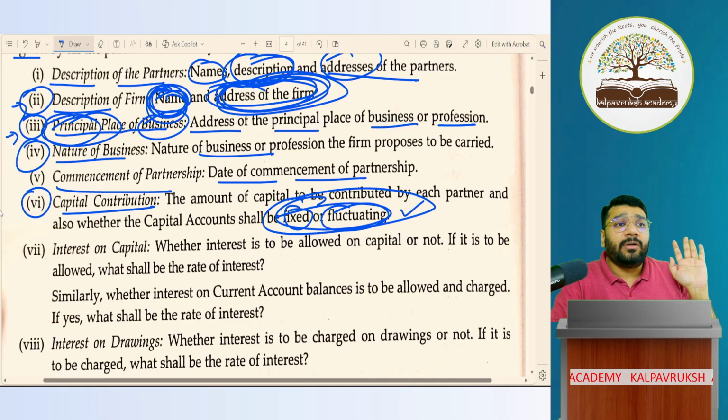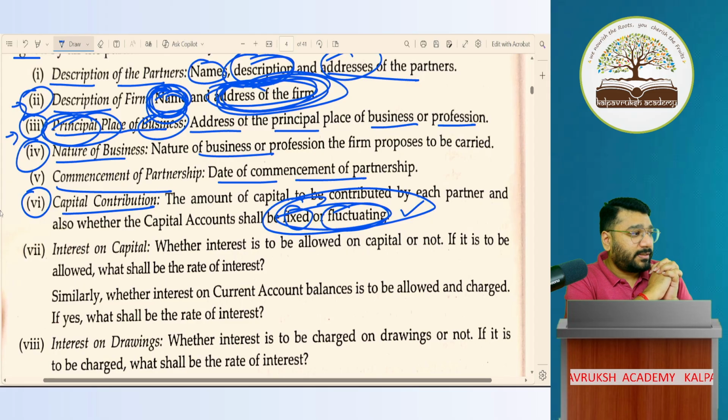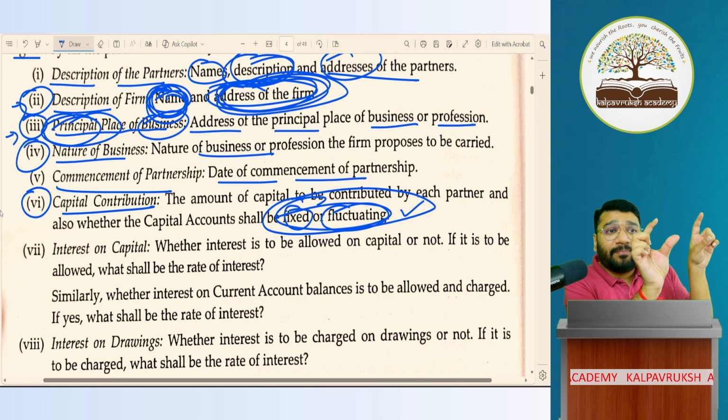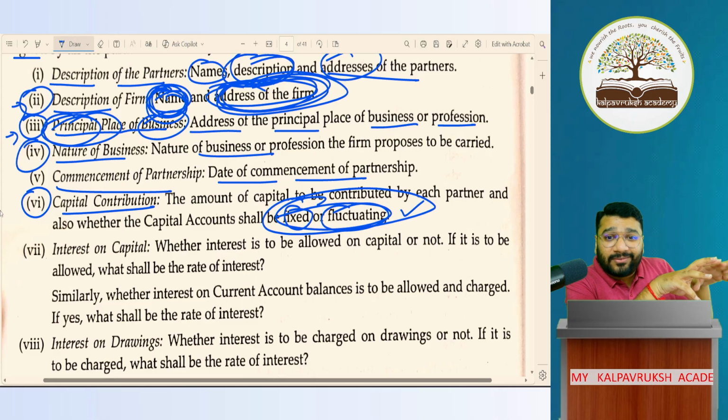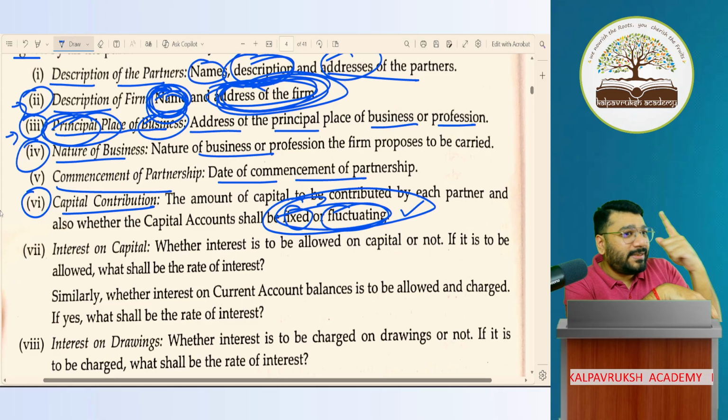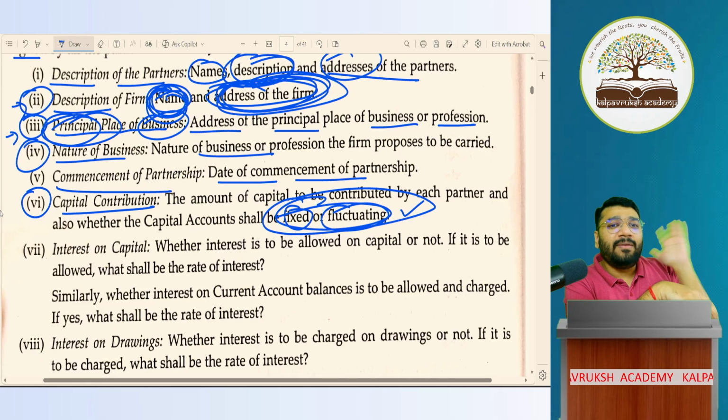Imagine there could be a scenario where A is a partner, sleeping only, and capital also is not contributed. Let's say I make Virat Kohli a partner of this firm. He has not contributed any capital, nor is he taking any classes, nor managing the business. Can I call him a sleeping partner? Yes, sleeping partner only, capital also not taken. Why? Because of Virat Kohli's name and his photo on my banner. He said, once a year, I'll come to Coimbatore and meet all of your students. That is enough for me to get admissions.